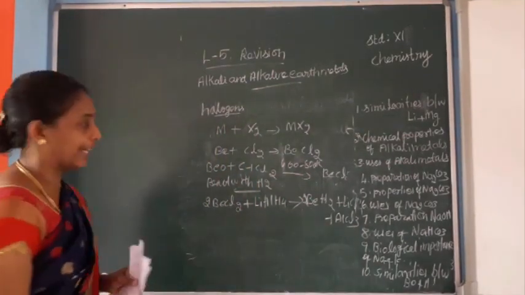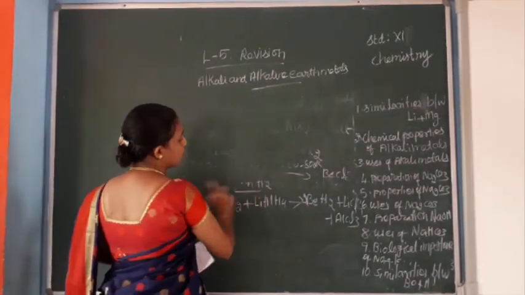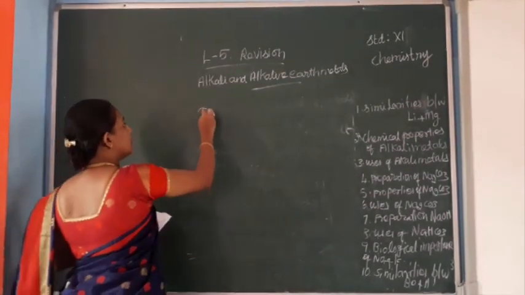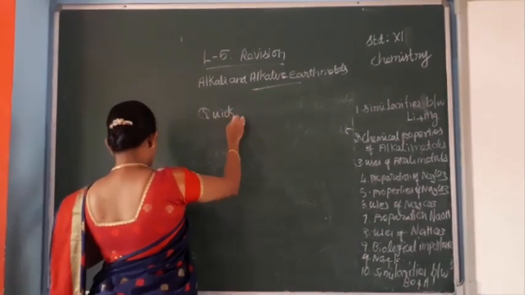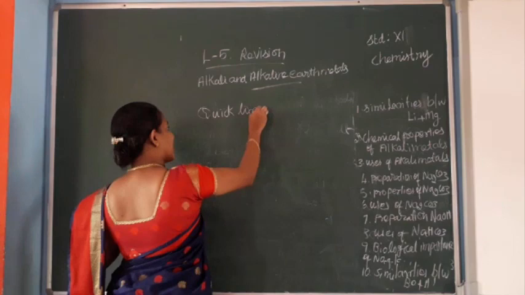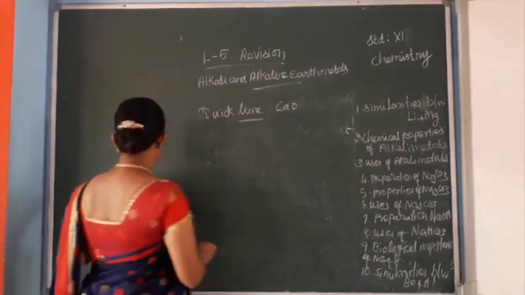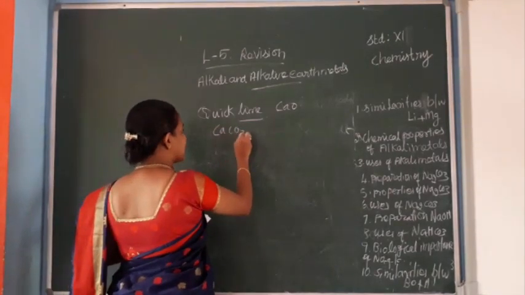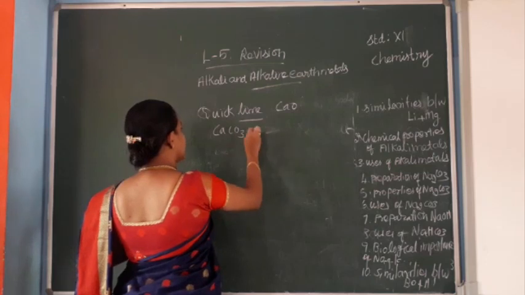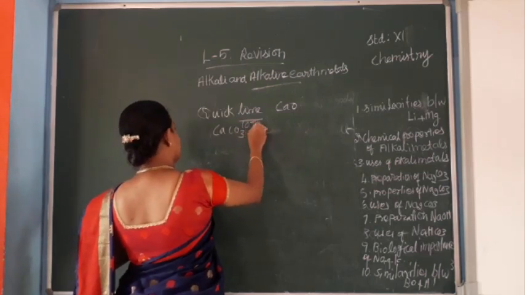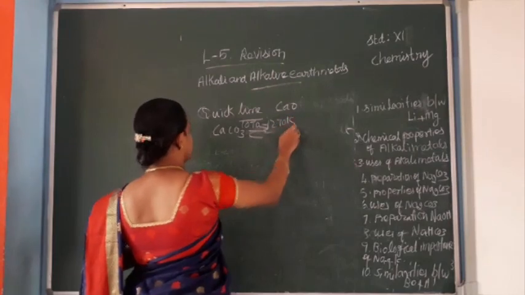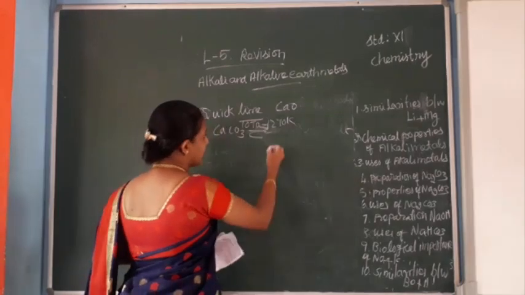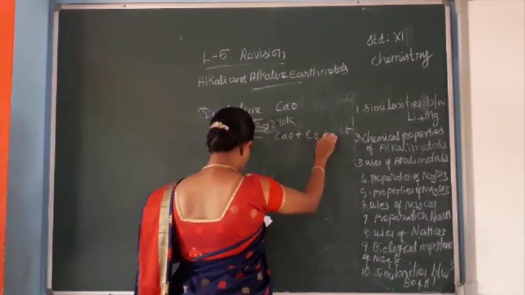Next, preparation of quicklime. Quicklime means calcium oxide. Calcium carbonate decomposed at 1070 to 1270 Kelvin gives quicklime, calcium oxide, and carbon dioxide.